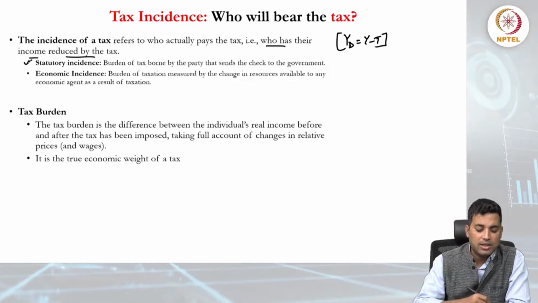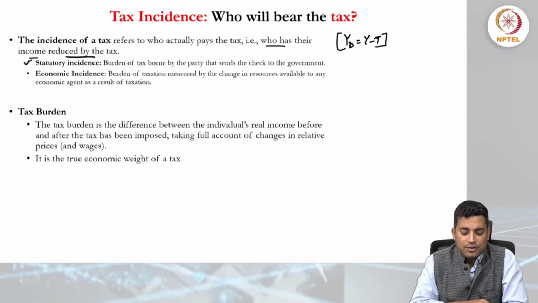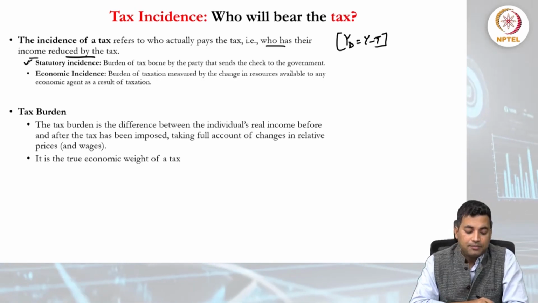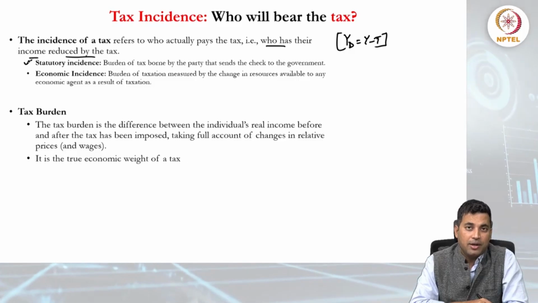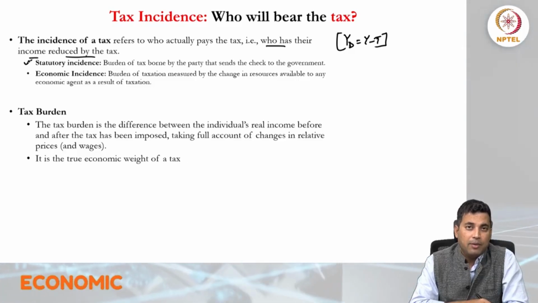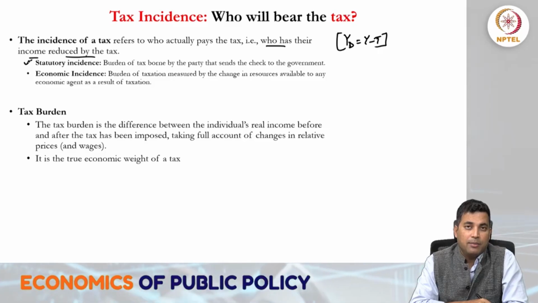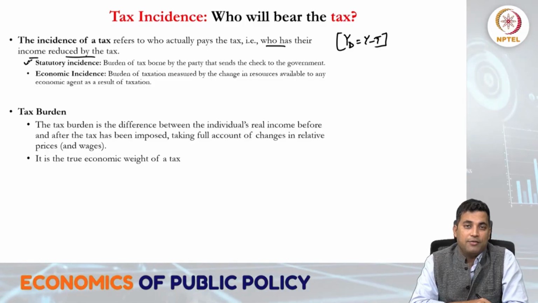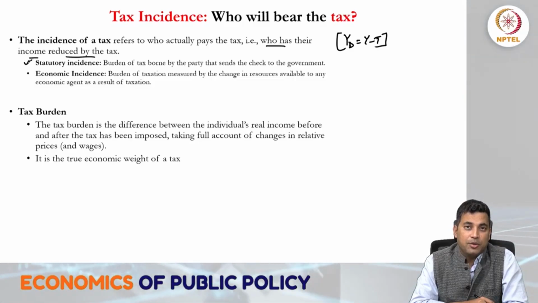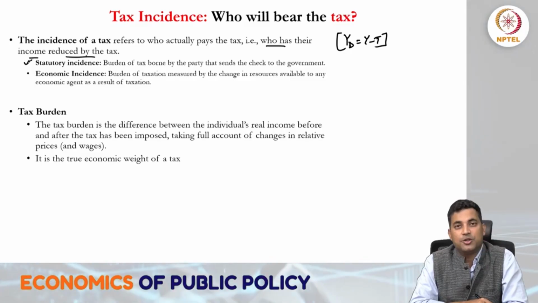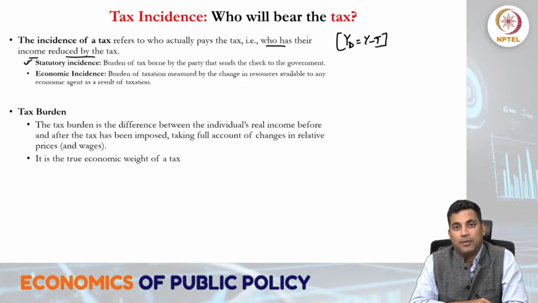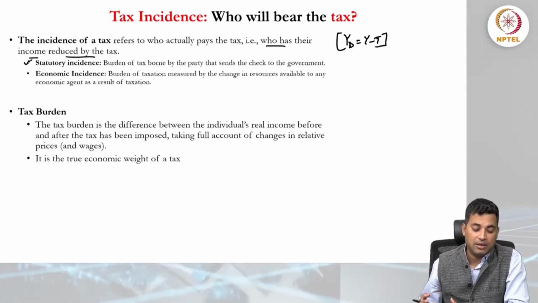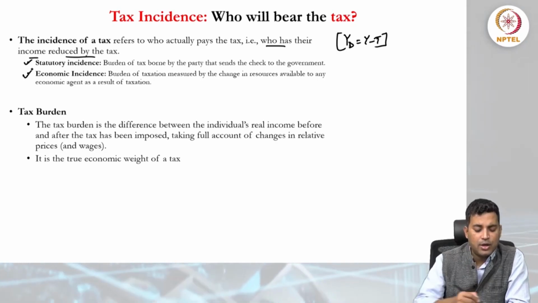One is statutory incidence, the burden of tax borne by the party that sends the check to the government. Like if tax is imposed on the commodity, then the check on the tax will be transferred by the producer to the government. Or if tax is imposed on the commodity and on the consumers, then the consumer is liable to pay the check to the government. So this is the statutory kind of tax incidence. The second one is economic incidence.